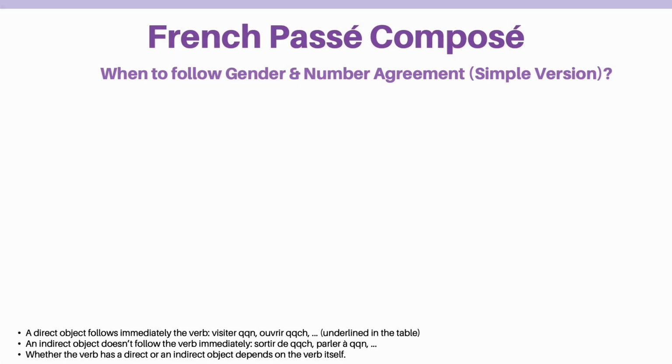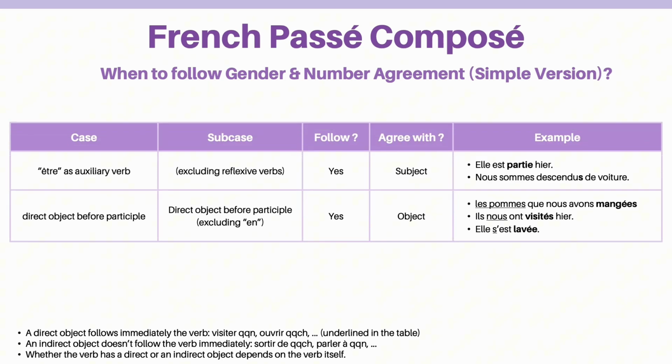After walking through all the cases, I believe you already have some understanding of the agreement and when to follow it. To make it simpler, I suggest you just remember the following two cases where you have to follow the agreement. The first one is the verbs with être as auxiliary verb, excluding reflexive verbs. The participle's ending must agree with the subject. The second one is where the direct object is placed before the participle, excluding un. The participle's ending must agree with the object.